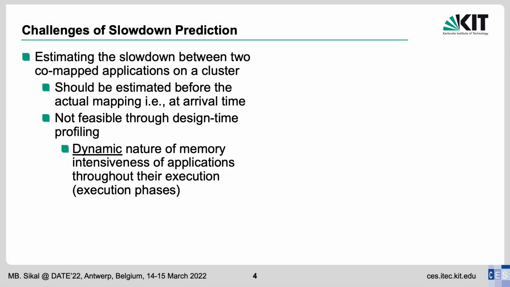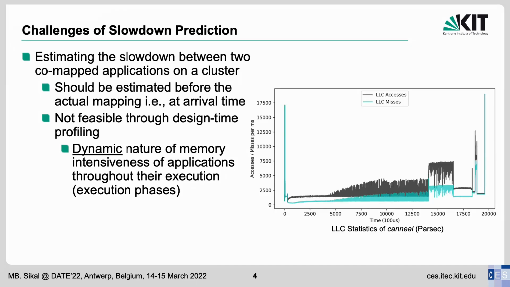To better understand this, in this figure, for instance, we can distinguish between multiple phases in the execution of Canneal when it is running alone on a cluster. While at the beginning we can see a low number of last-level cache accesses and misses, later on, during its execution, the application shows a significant increase in the number of cache accesses compared to the previous phase.